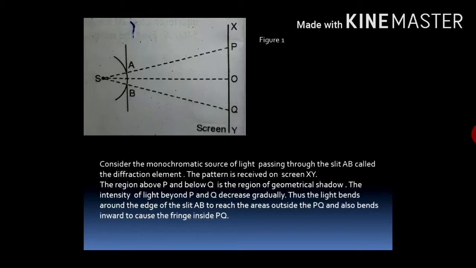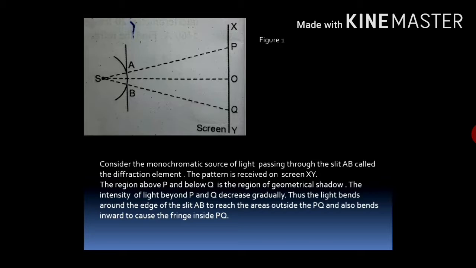Now consider a monochromatic source of light passing through the slit AB, called the diffraction element. The pattern is received on the screen XY. Here the region above P and below Q is the region of geometrical shadow, if the light travels only in a straight line, that is, if light has a particle nature only.